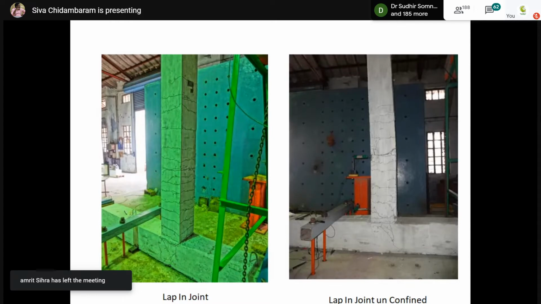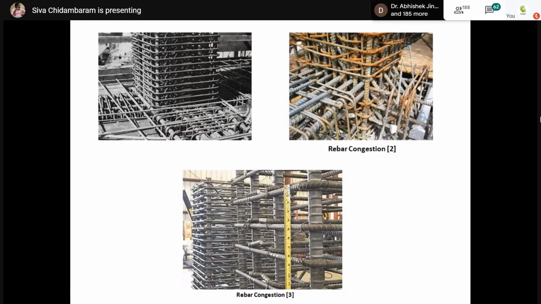Let us go into the presentation. So you can see here, this much clumsy reinforcement can be easily witnessed at site locations when we are going for tall storey buildings.